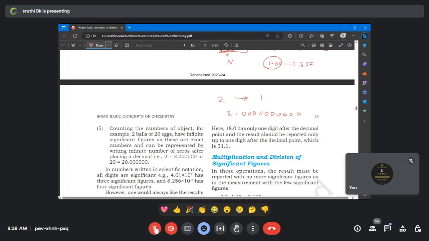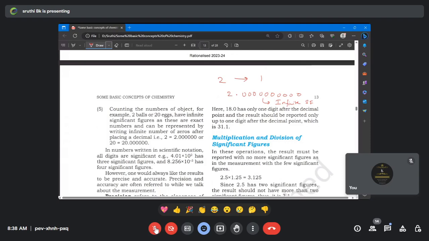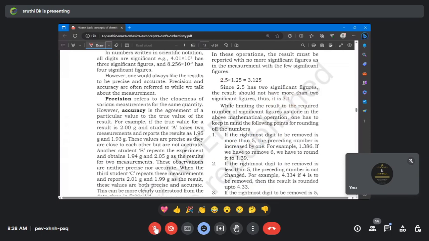Yes, ma'am. So in this case we can say infinite significant figures. Like I'm putting one decimal and I'm adding on zeros continuously. So it is infinite significant figures. Clear, everyone? Yes, ma'am. Fine. Okay. Superb. So let's move to the next part.